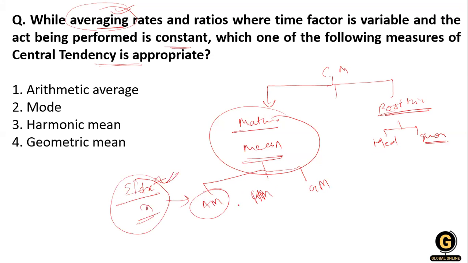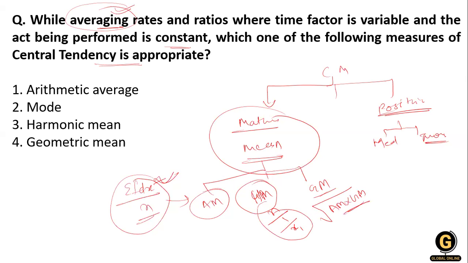What is the harmonic mean? Harmonic mean is nothing but the reciprocal. It is a situation where the individual values have a reciprocal relation with the needs, that means the relation of the needs to the average. So n is divided by the sum of the reciprocals of whatever numbers are given. Okay, so this is the formula. Then how do we calculate the geometric mean? With the square root of the arithmetic mean multiplied by the harmonic mean.